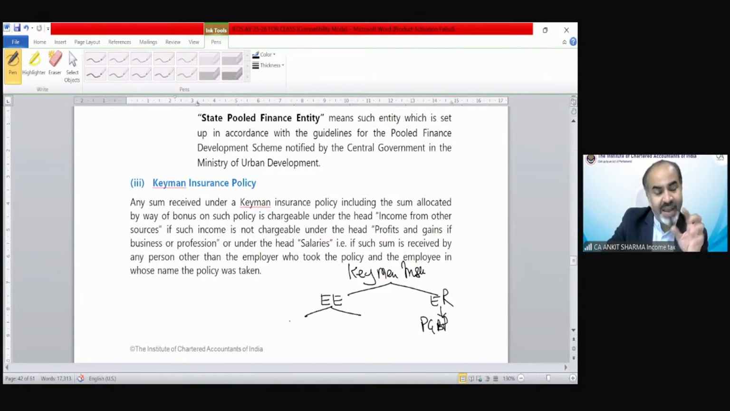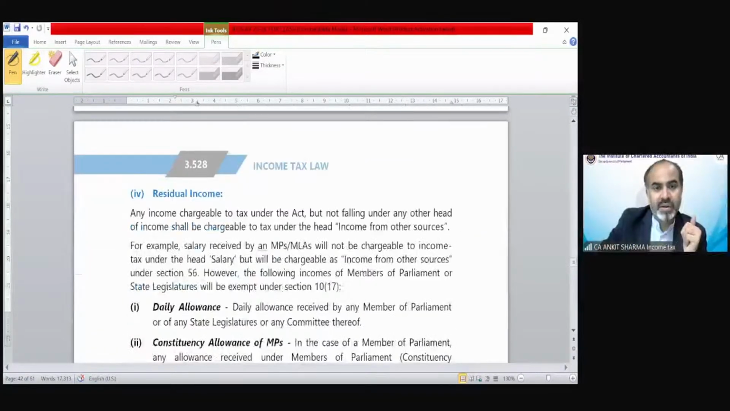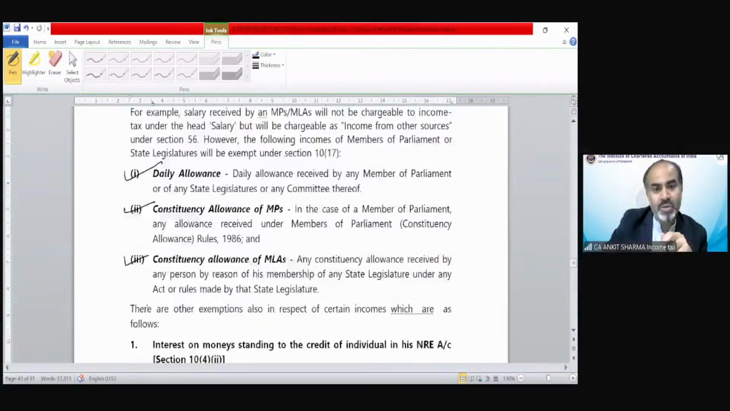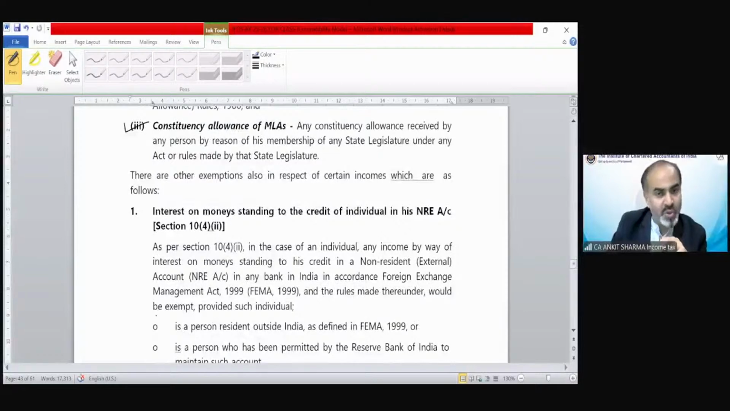If the employee receives any amount from the keyman insurance policy during service, that is going to be taxable under the salary head of income. And if the employee receives it after service, then that is going to be taxable under income from other sources. So we are discussing the second part, that is, after service. Any other income that is not going to be taxed under any other head of income is going to be taxed under this head of income. Daily allowances of MPs, MLAs, etc., and constituency allowances of MLAs are going to be taxable under income from other sources.